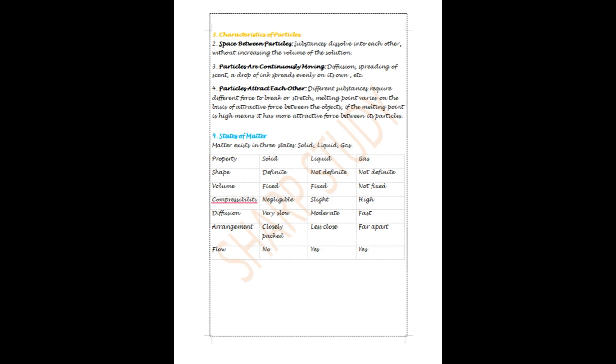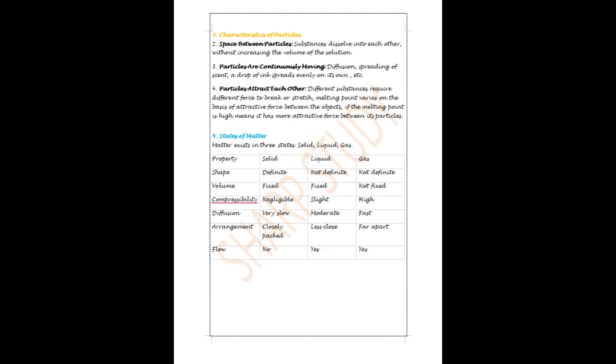Characteristics of particles of matter. First, there is space between particles. That's why sugar or salt dissolves in water without increasing its volume. Second, particles are always in motion. A drop of ink spreads in water on its own, or the smell of perfume spreads through a room. This is diffusion. Third, particles attract each other. Solids need more force to break because their particles are tightly bound, while gases have very weak attraction.